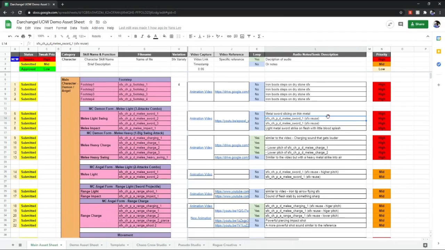Ambience also. Ambience is very easy to notice when it's not there. These kinds of things are very easy to notice when they're not there, but it's very difficult to point out what is wrong with it.